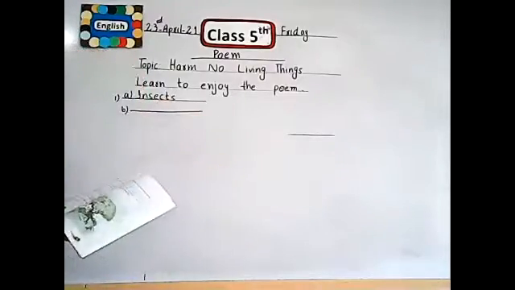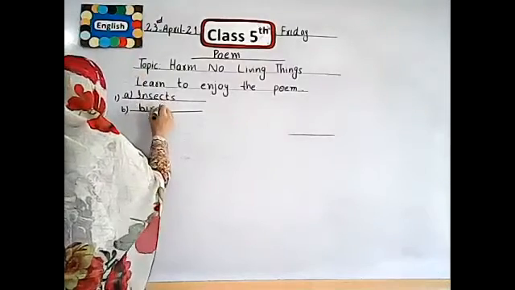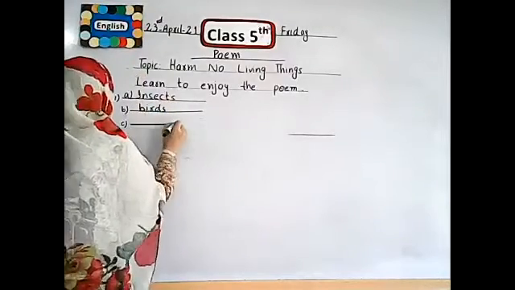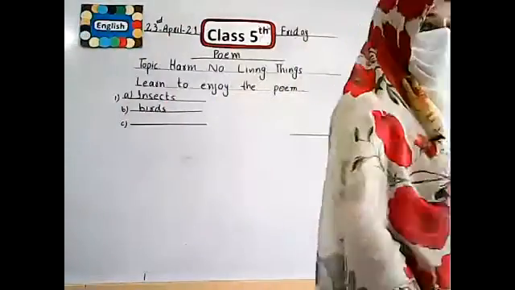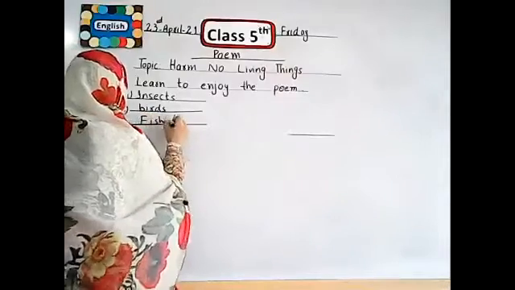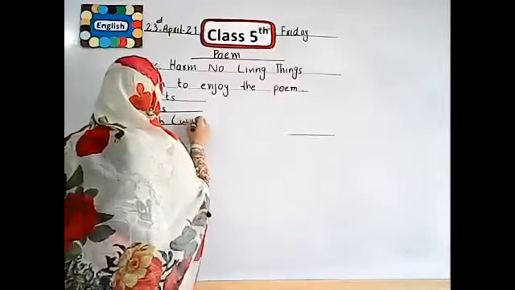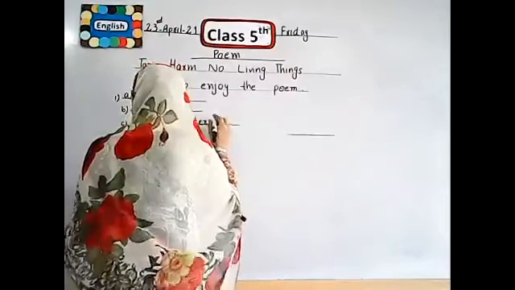The second one is birds. Birds means parinde. The third living creature that we read in this poem is fish or water creatures, the other animals and insects that are found in water.